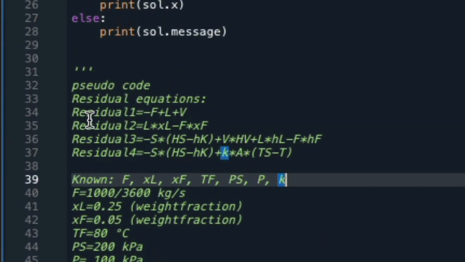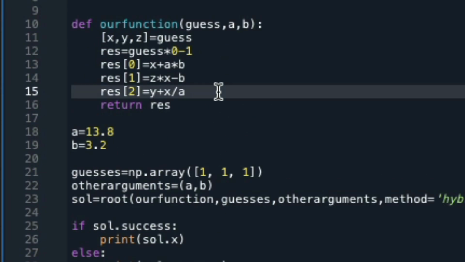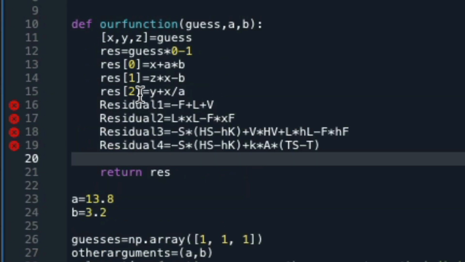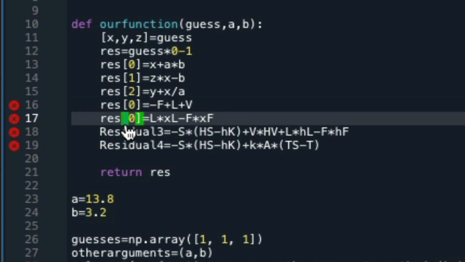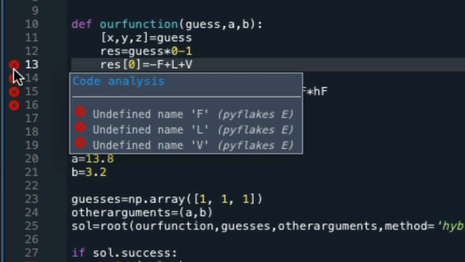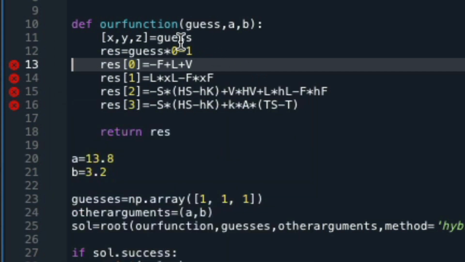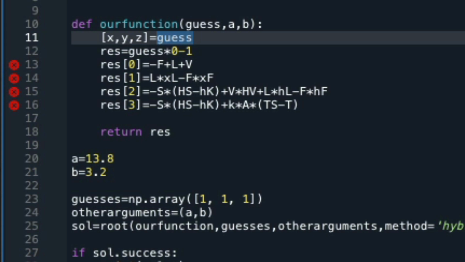We can now piece by piece copy our pseudocode to places where we need it and translate it into Python code. The residual equations should be at the end of our function. So we just need to change the text residual 1 to res[0], etc. and delete the previous code. We see that we get a lot of errors here telling us that we have undefined variables, but that's fine as we haven't copied everything yet.